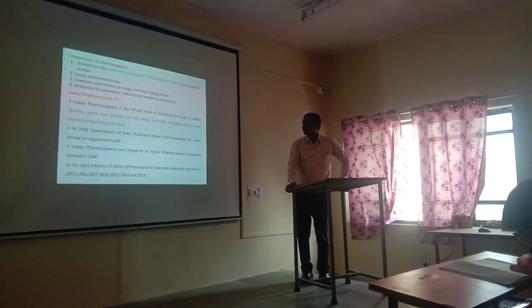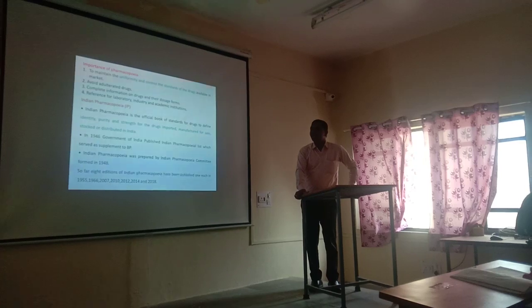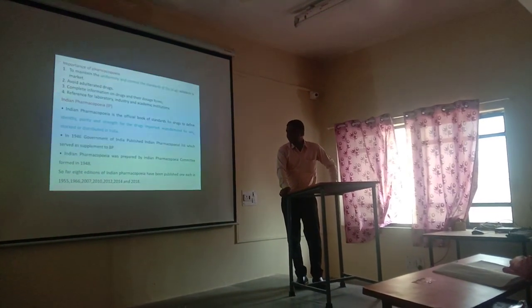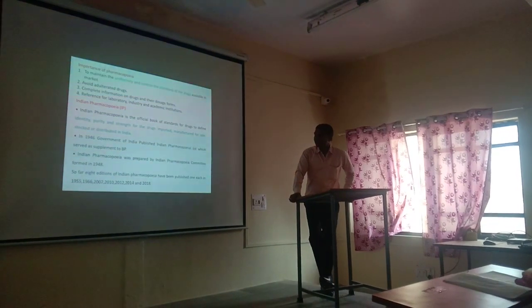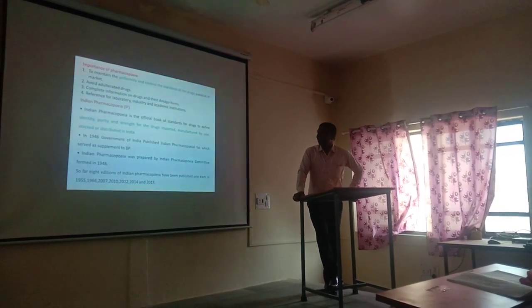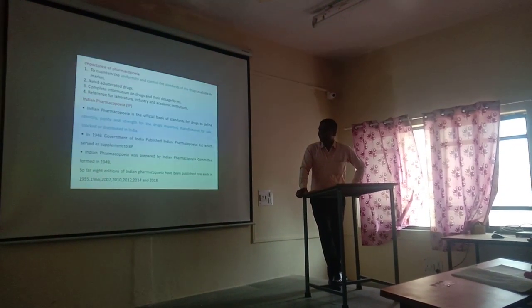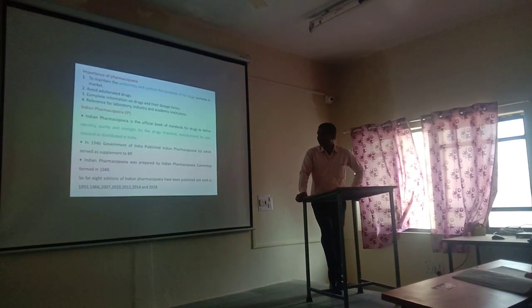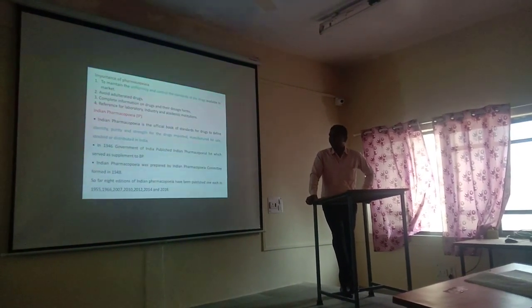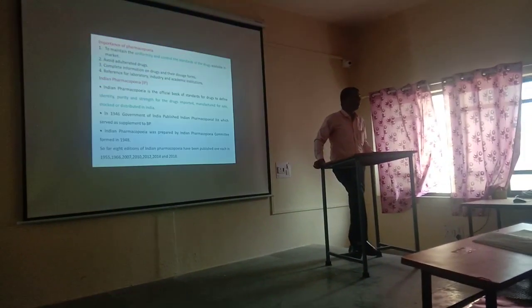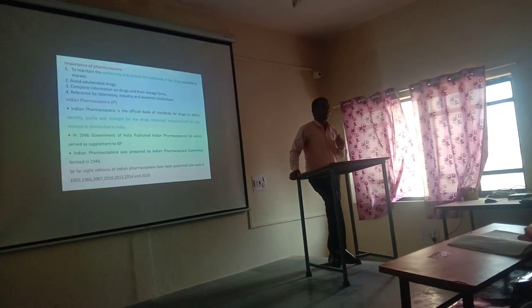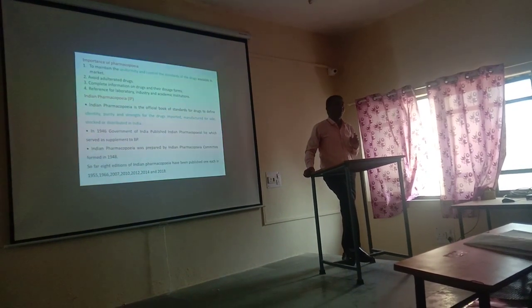Afterwards, one committee was constituted in 1948, and that committee prepared the Indian Pharmacopoeia in 1955. This is our country's first Indian Pharmacopoeia, in 1955.